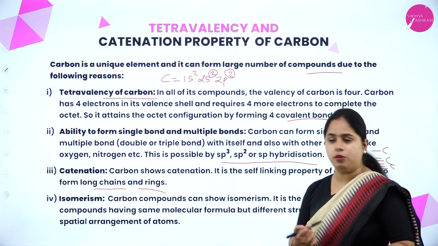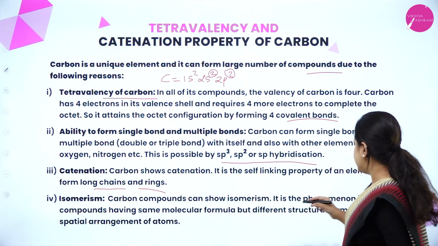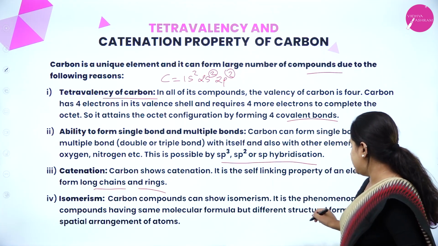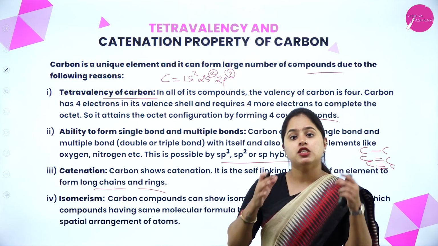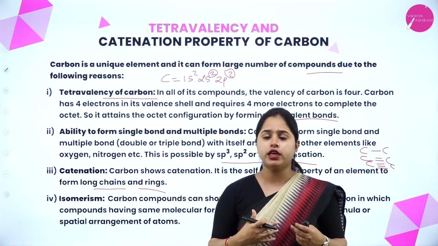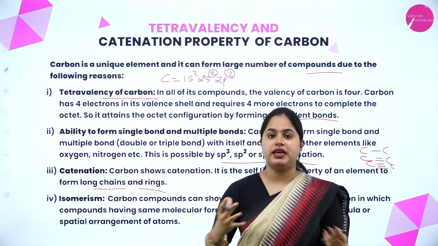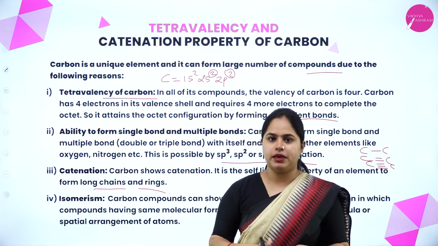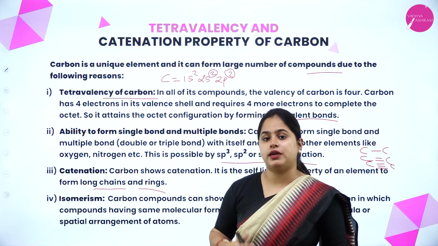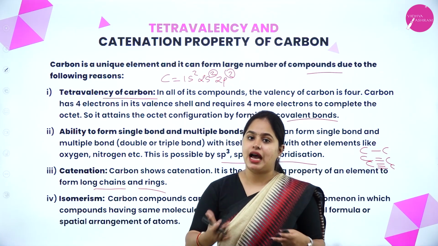Now the next one is isomerism. Carbon compounds can show isomerism. It is a phenomenon in which compounds have the same molecular formula but different structural formulas. So two different organic compounds will have the same molecular formula, but how they are arranged in space, that is, their structural formula, will be different. Carbon has that property also. Because of all these properties, carbon is able to form a variety of compounds with other elements as well as with itself.